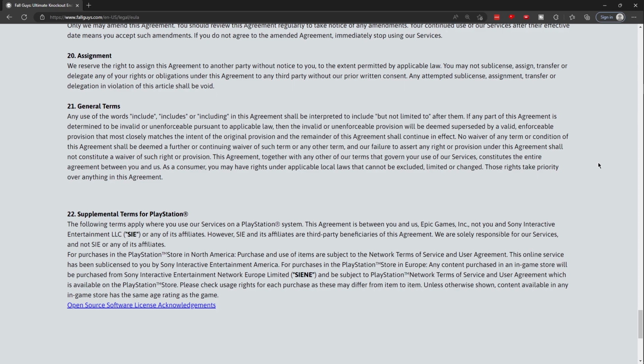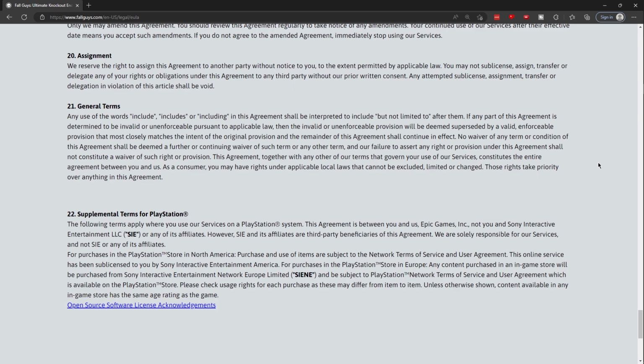No waiver of any term or condition of this agreement shall be deemed a further or continuing waiver of such term or any other term, and any failure to assert any right or provision under the agreement shall not constitute a waiver of such right or provision. This agreement, together with any other of our terms that govern your use of our services, constitutes the entire agreement between you and us. As a consumer, you may have rights under applicable local laws that cannot be excluded, limited, or changed. Those rights take priority over anything in this agreement.